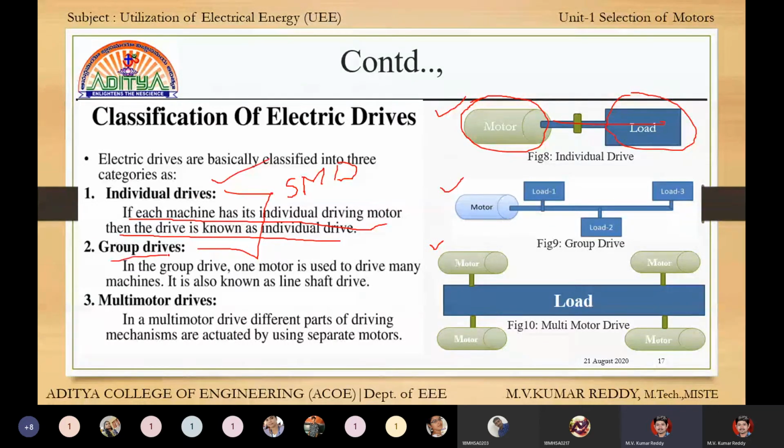Next one is group drive. In a group drive, one motor is used to drive many machines. It drives many machines or many loads. Here only one motor, but the loads are different loads, different loads on the same shaft. On the same shaft it has three loads, hence it is called a group drive.